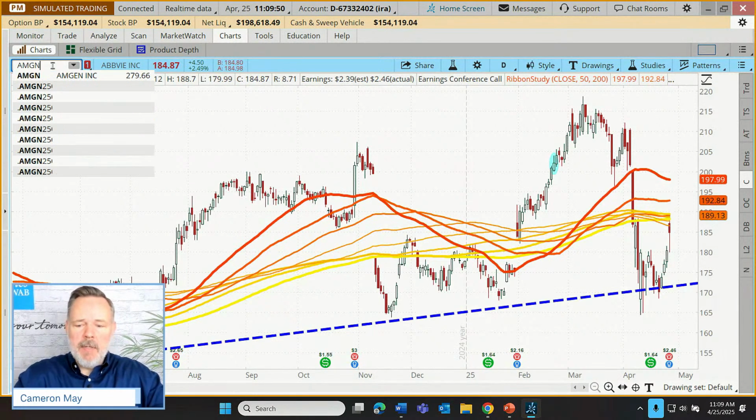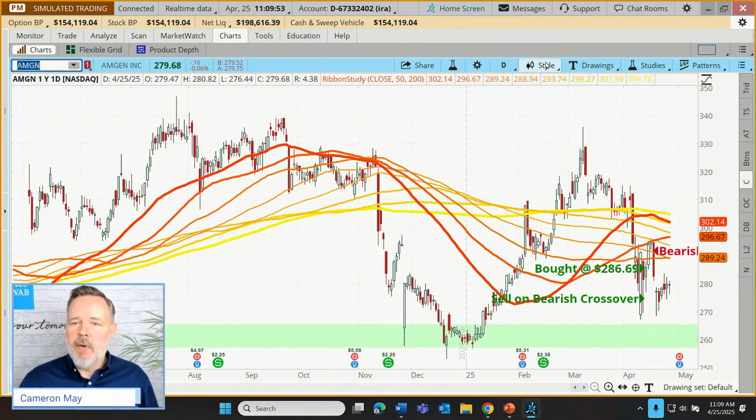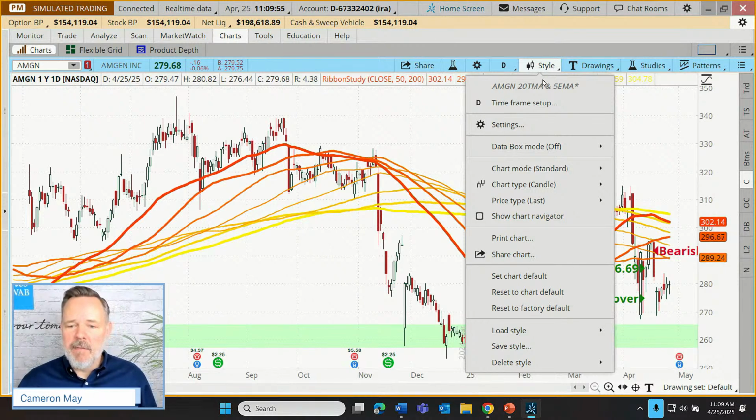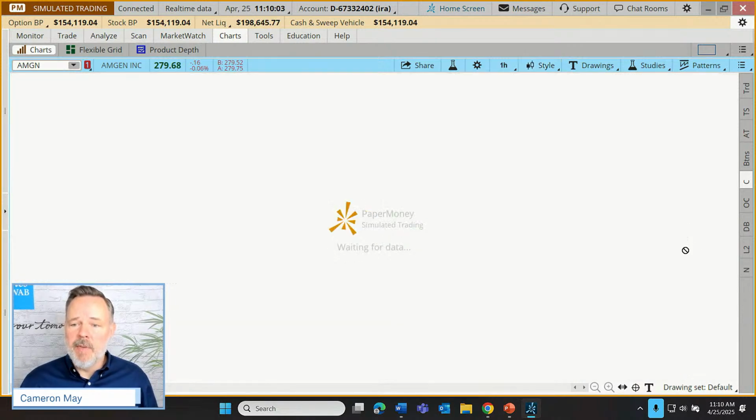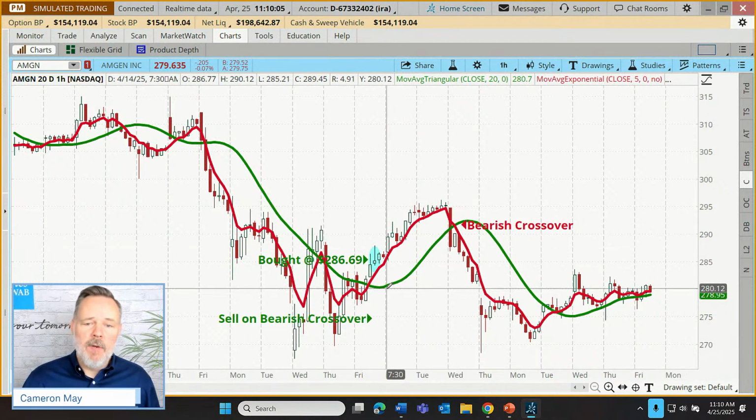And here was the logic of this trade. Let's bring up Amgen. And with this, we created a style and saved it. So let's load up our Amgen 20 triangular moving average and 5 exponential moving average. There we go. So it was a combination of two faster moving averages. I don't know if you can quite call them truly fast. That's always in the eye of the beholder.